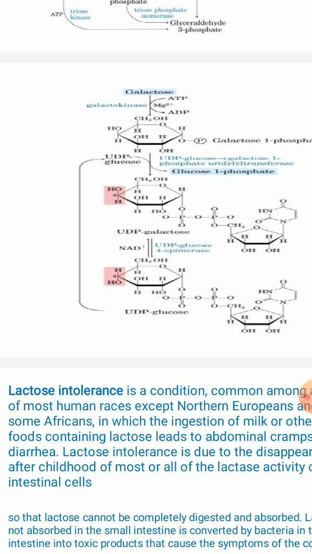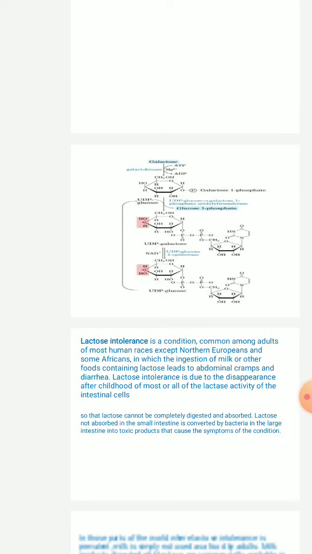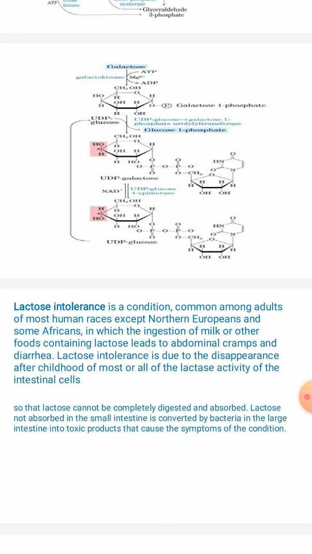What do you mean by lactose intolerance? It is a very common condition among adults. In most human races, except the northern Europeans and some Africans, ingestion of milk or other foods which contain lactose leads to abdominal cramps and even diarrhea, because they are not able to digest that particular content, the milk, right?